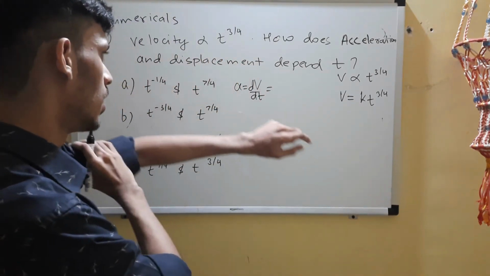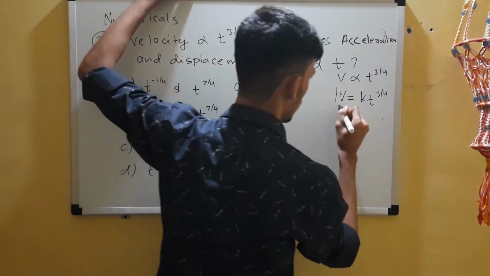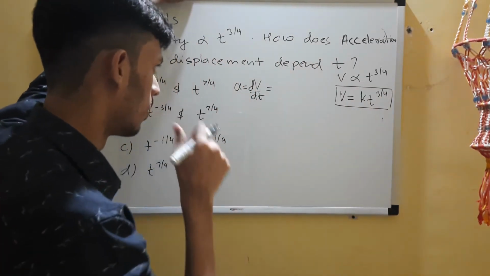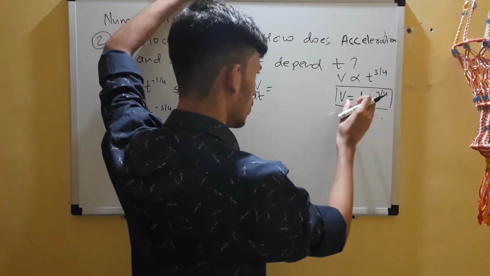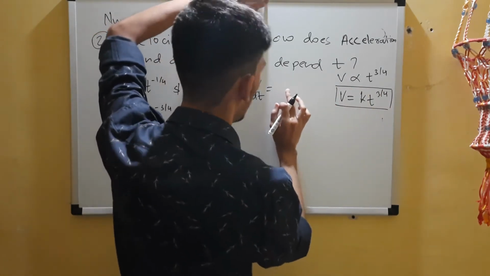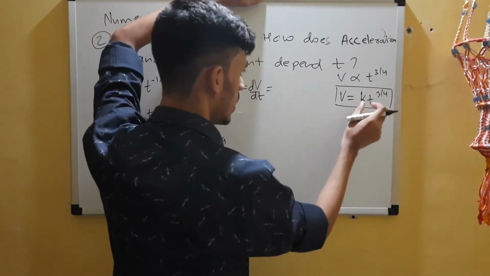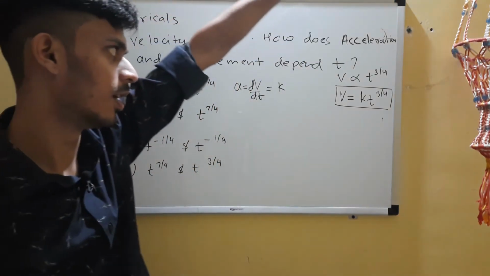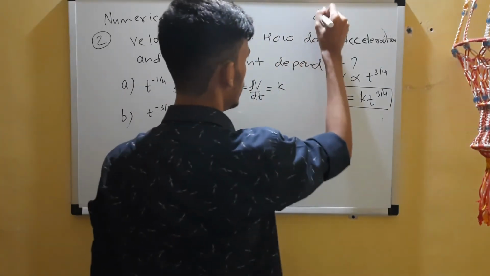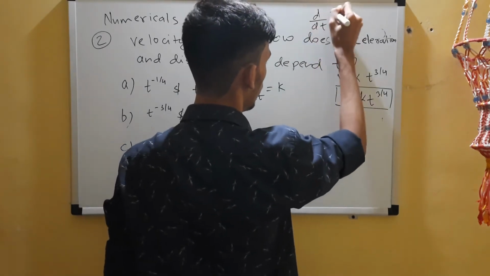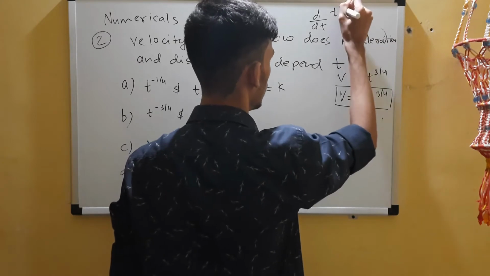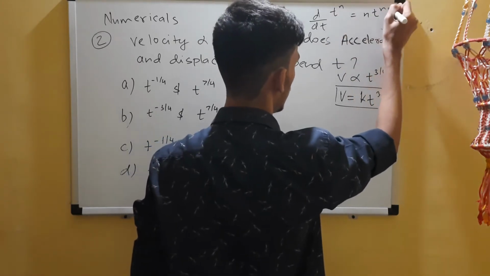Now you have to differentiate this. Those who didn't know, note it down now: to change proportionality to equality, you multiply a constant. Now differentiate this. K is a constant, it comes out safely. Use the formula d by dt of t to the power n is n t raised to n minus 1.